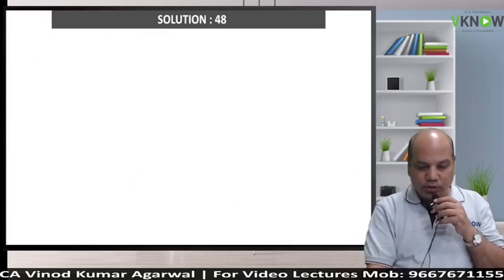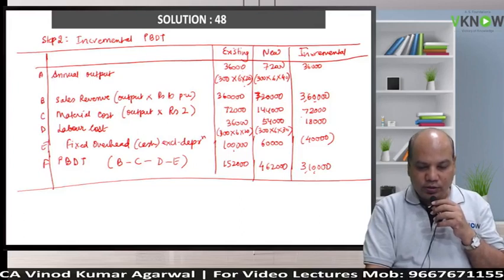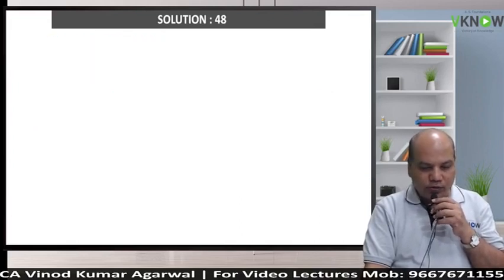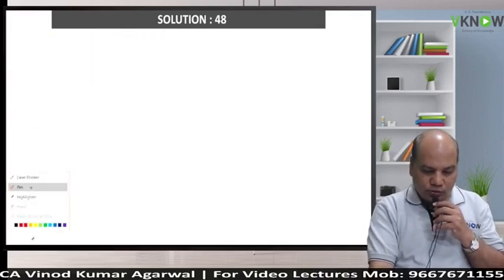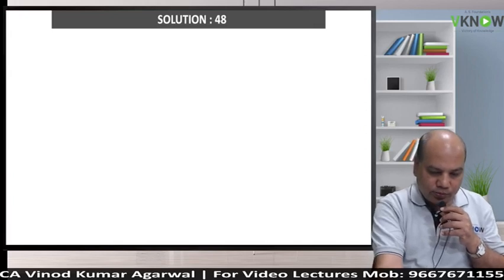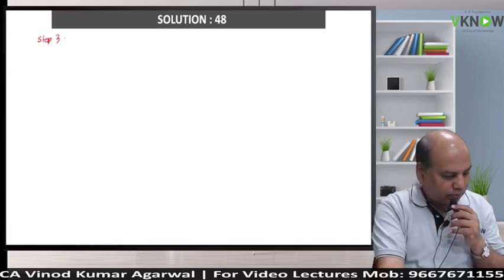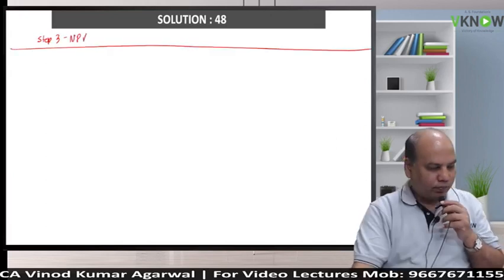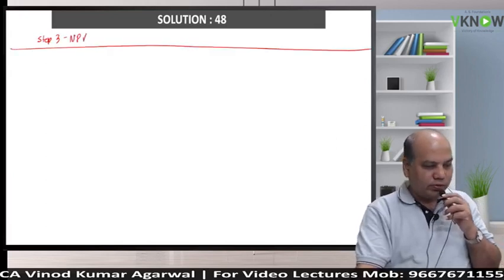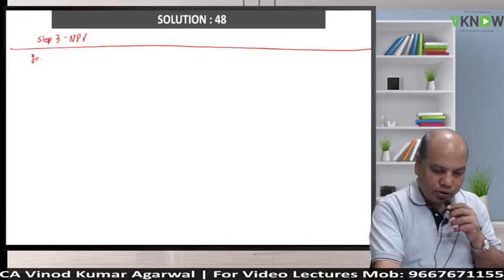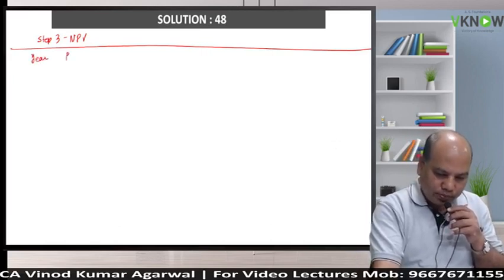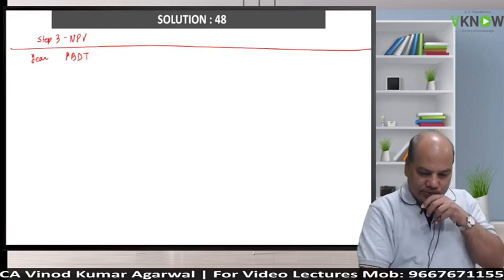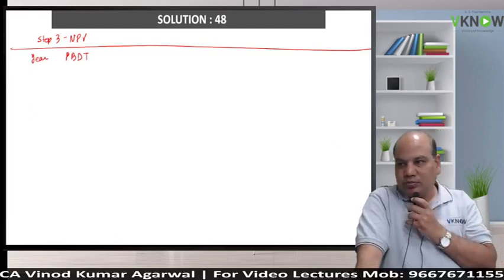Now the next big calculation is CFAT and present value. So next write down step 3, NPV. Write down NPV, year, PBDT. Exam question for 10 marks, don't take it lightly.